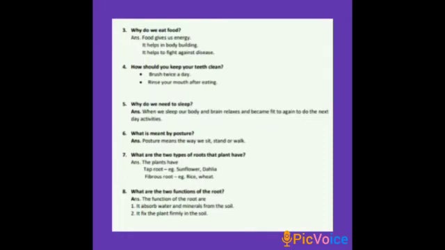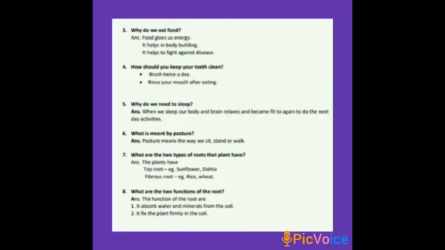Eighth one, what are the 2 functions of the root? What are the main 2 functions of the root, children? It absorbs water and minerals from the soil. Then it fixes the plant firmly in the soil.